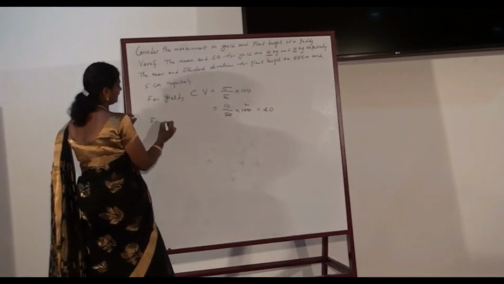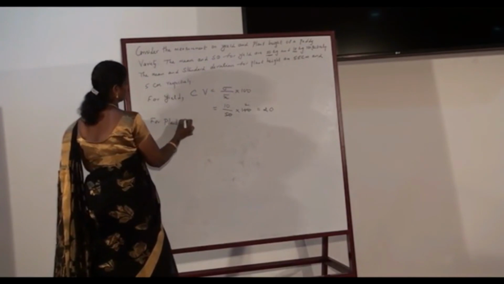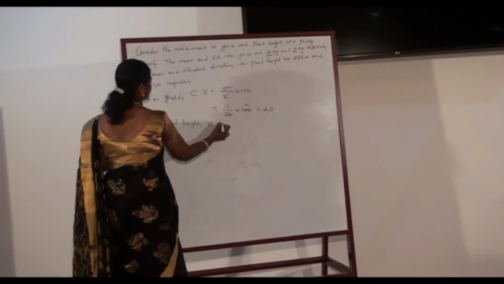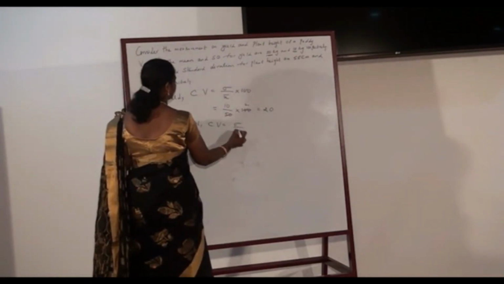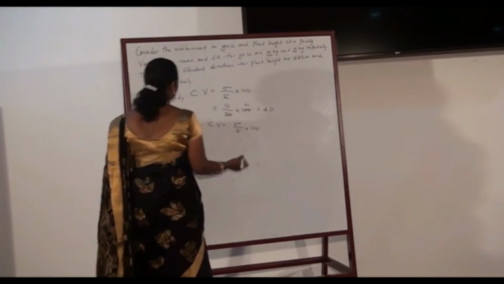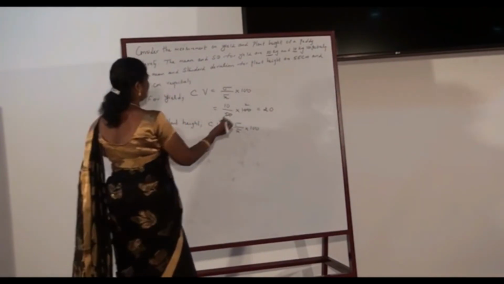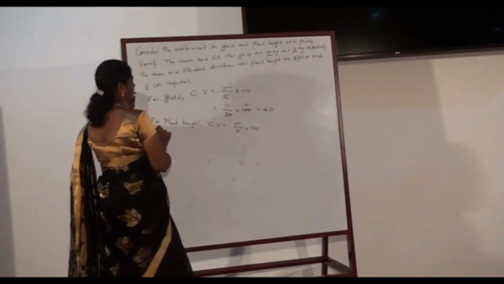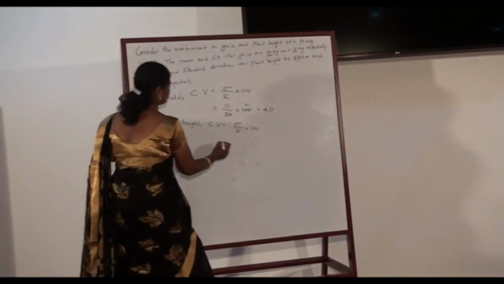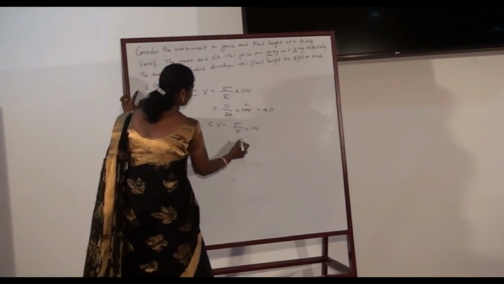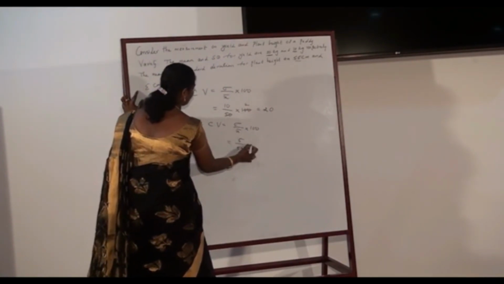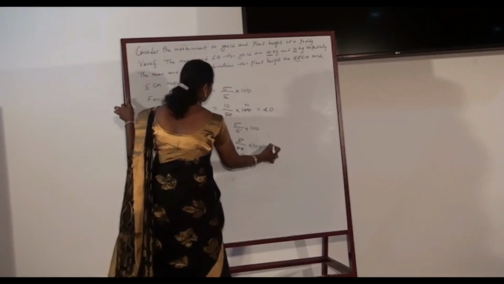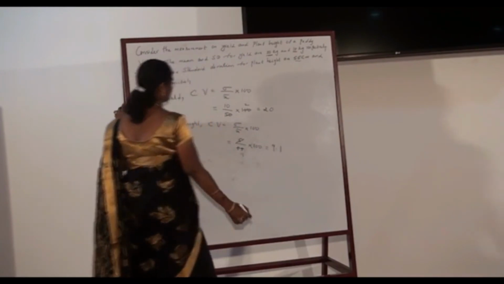For plant height, coefficient of variation is sigma by x bar into 100. In case of height, the mean is given to be 55 centimeter and standard deviation is given to be 5 centimeter. Hence coefficient of variation is 5 by 55 into 100, which is nothing but 9.1.